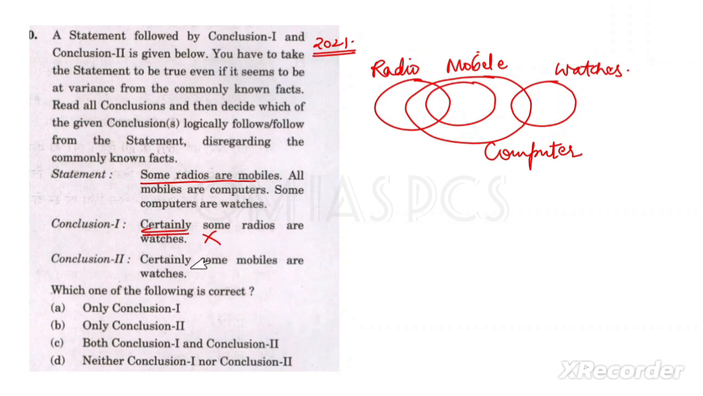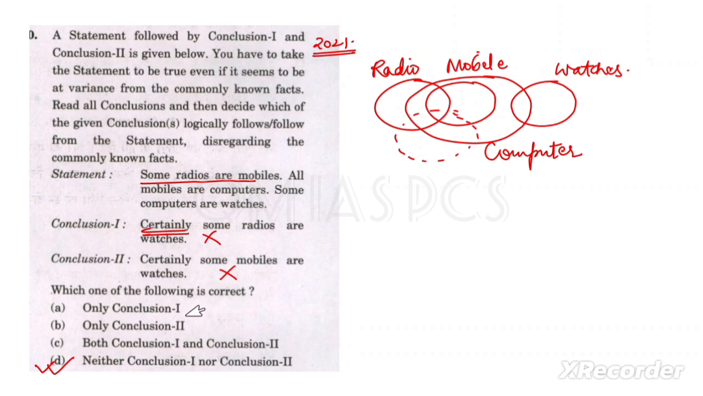The next conclusion is certainly some mobiles are watches. Again, from this diagram we can say it is not following. If you make this type of diagram, then in that diagram it is following, but we have to draw all possible diagrams, right? So this is also a possible diagram, and in this diagram it is not following. So that's why conclusion 2 is not following, and that option will be D, neither conclusion 1 nor 2.